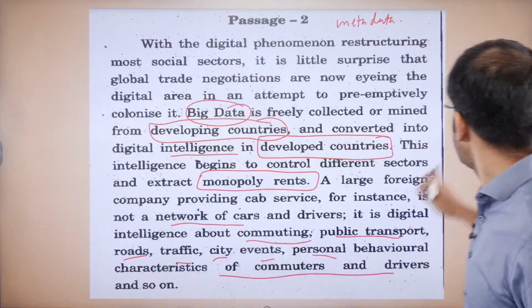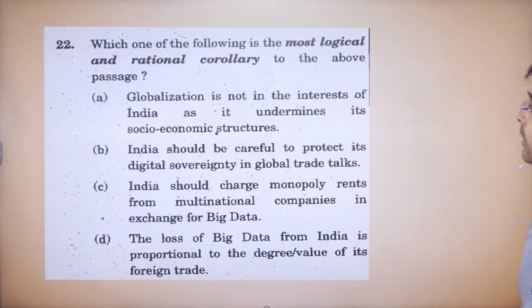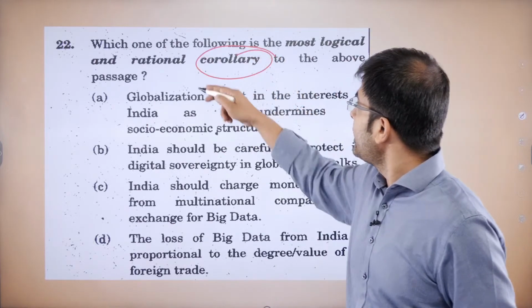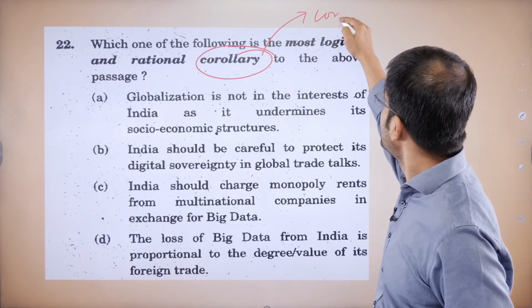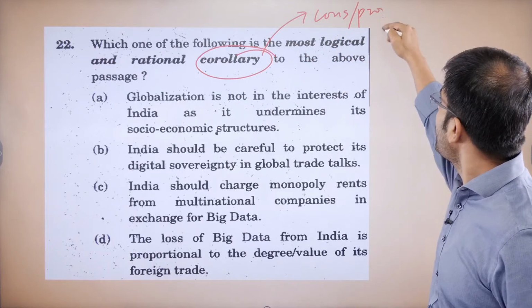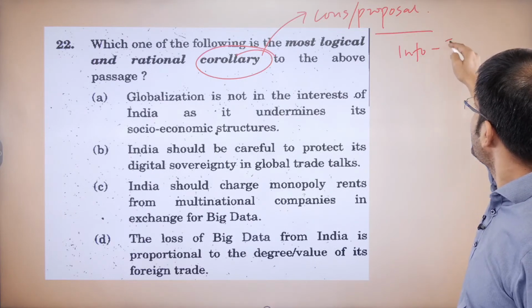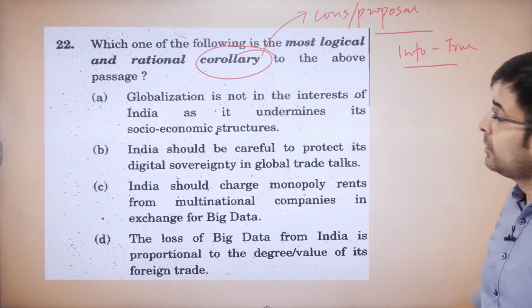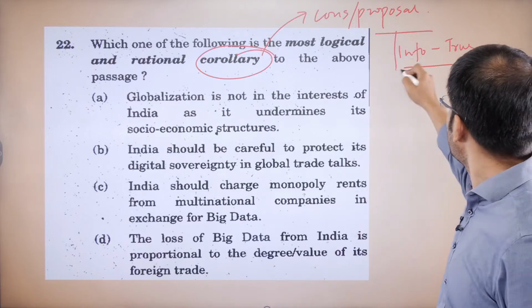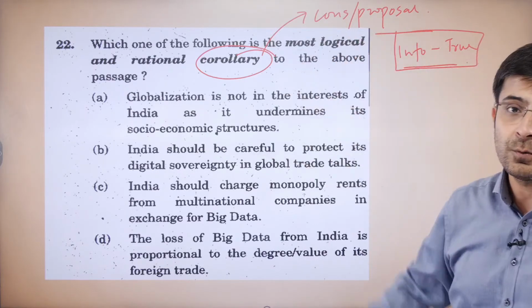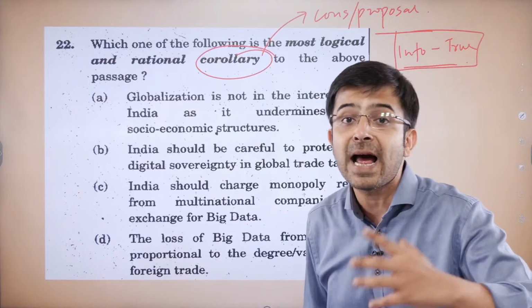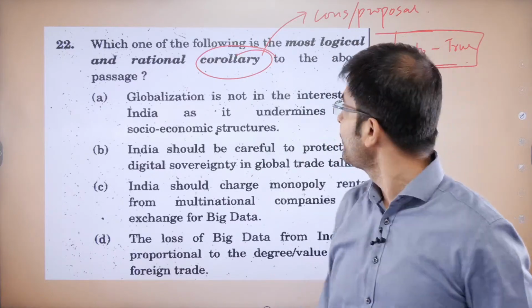Okay? So let's look at the question now. The most rational corollary is essentially the consequence or the proposal that you would draw considering every information in the passage is true. You will consider that the whole passage is true. So what's the natural consequence of the passage?